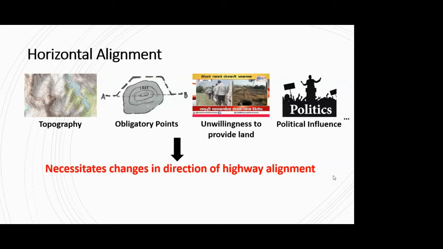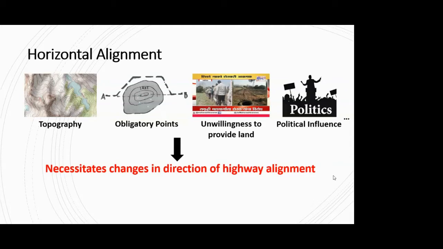We have seen in the first unit that, following the ideal requirements of highway alignment, our alignment should be as straight as possible. But we know that we can't keep it straight always. The reasons I have listed here: topography, obligatory points, or some unwillingness from the people or the stakeholders involved in this project.